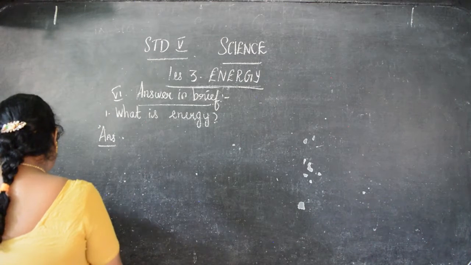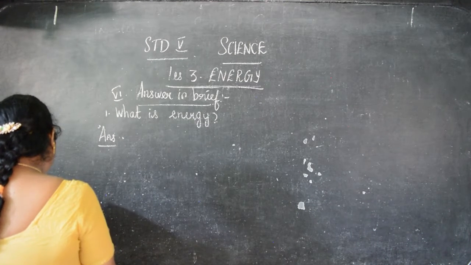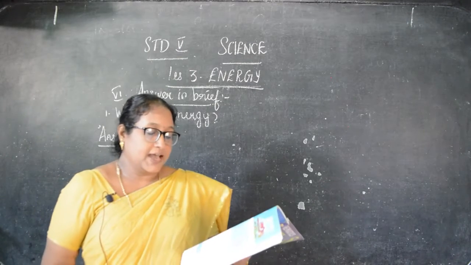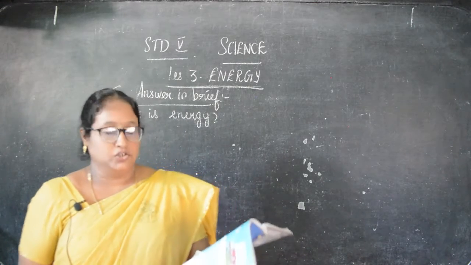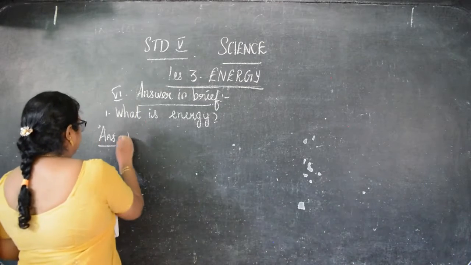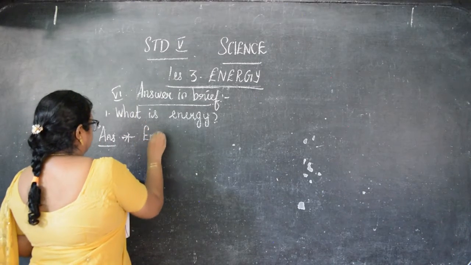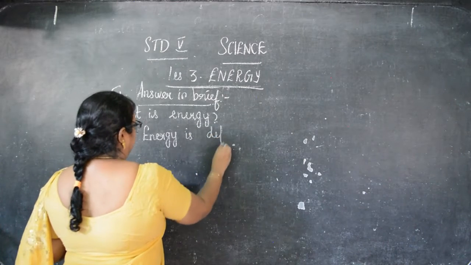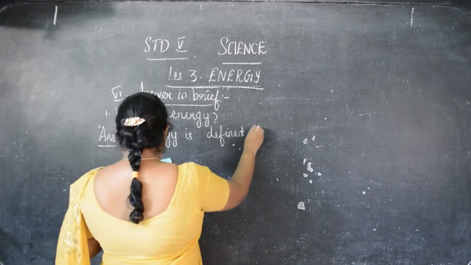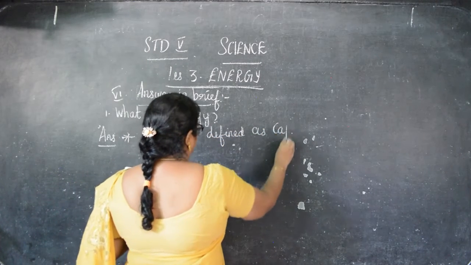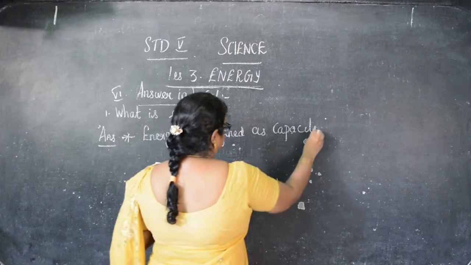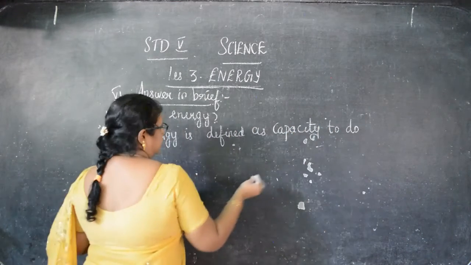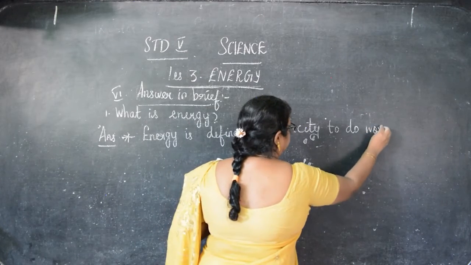What is energy? Energy is defined as capacity to do work, and the SI unit of energy is joule. Okay, children? Energy is defined as capacity to do work.